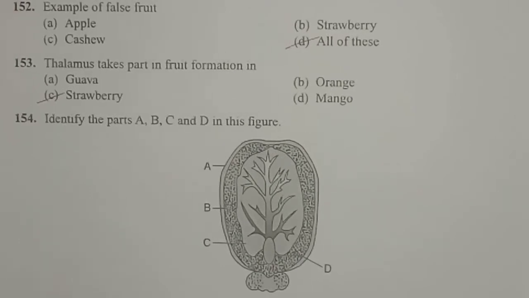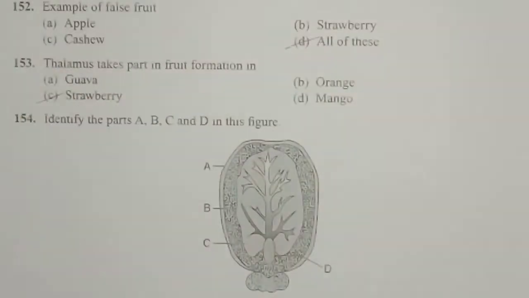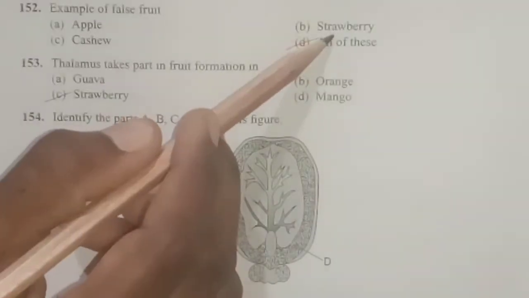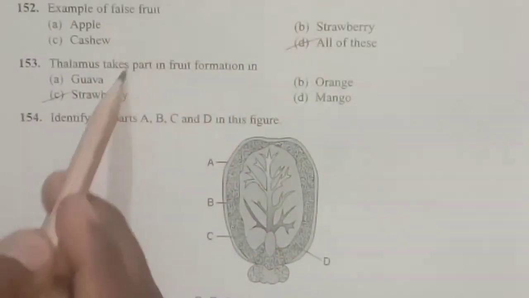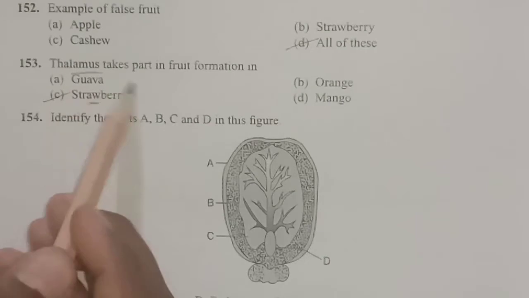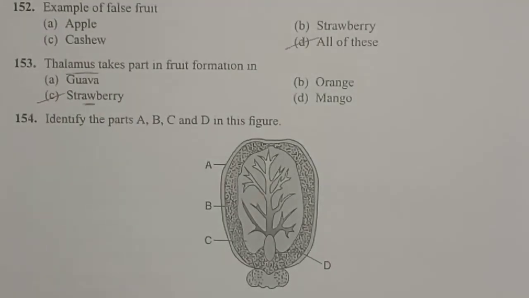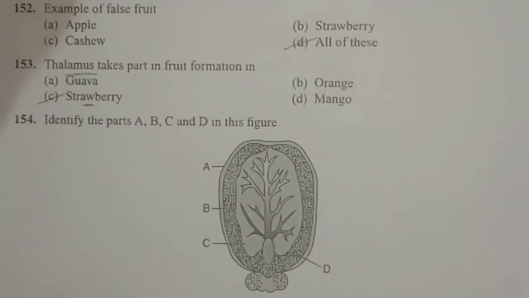Next one, thalamus takes part in fruit formation in case of guava, orange, strawberry and mango. As strawberry is given, strawberry is the example of a false fruit. In strawberry, the thalamus takes part in the fruit formation. That's why the answer is strawberry.